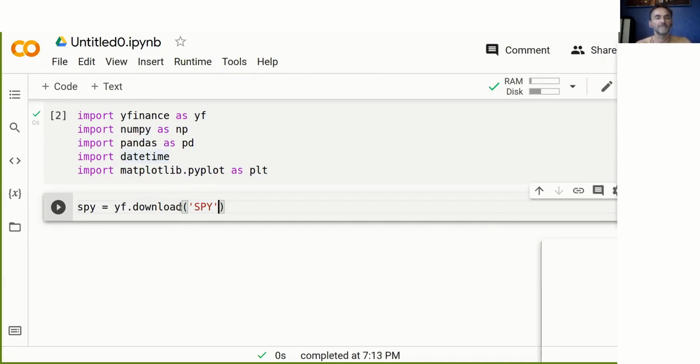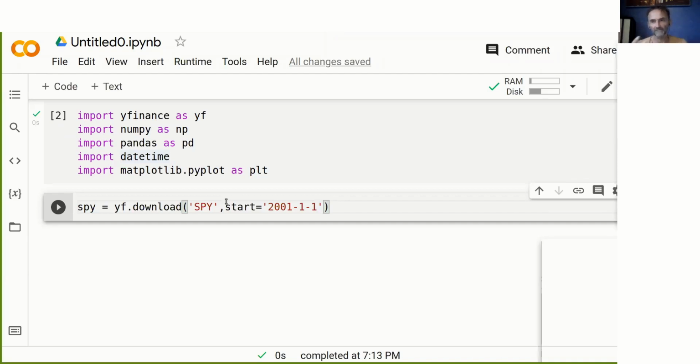Now, there's a few options that you can use. You can, for example, specify a start time. So you could do something like start 2001, 1st of January. You can also specify an end time. You can even specify the data interval you want, because for the last week of your data, you get 1 minute data as well. You can't get 1 minute data from Yahoo for a long period.